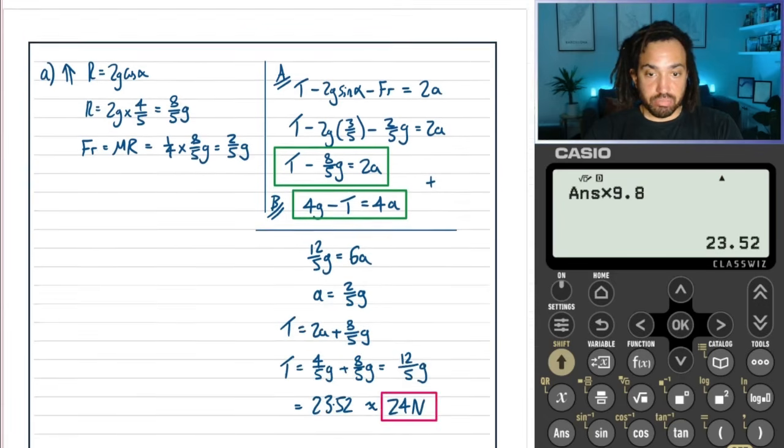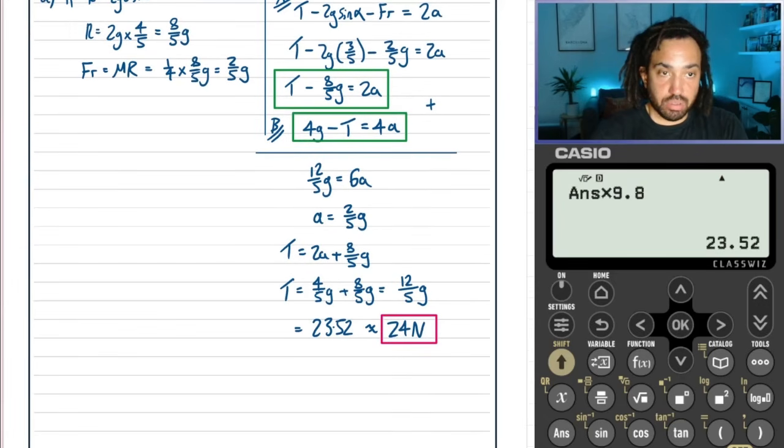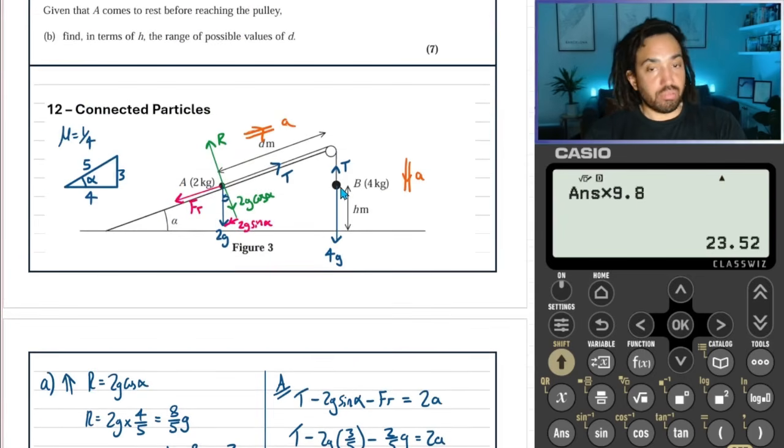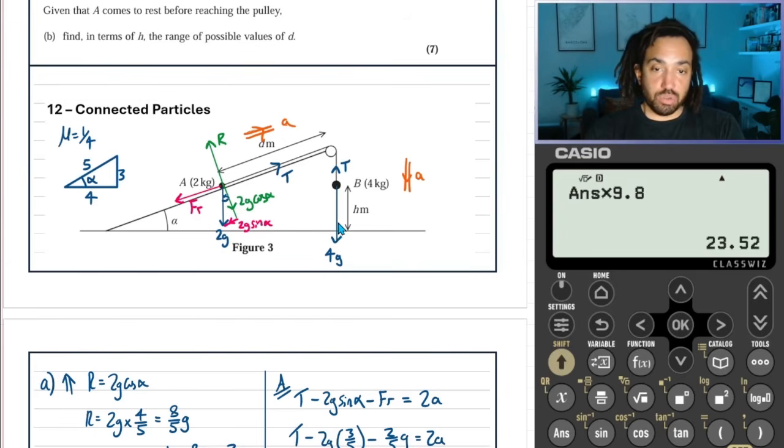So, again looking at the diagram, this object here is going to hit the floor. And once it's hit the floor, the object here will have moved the same distance, h, along the ramp.